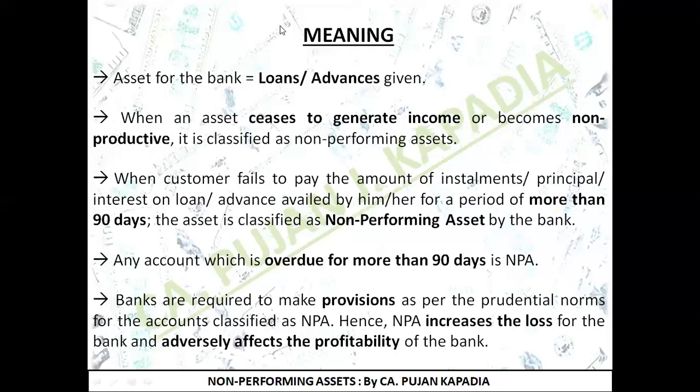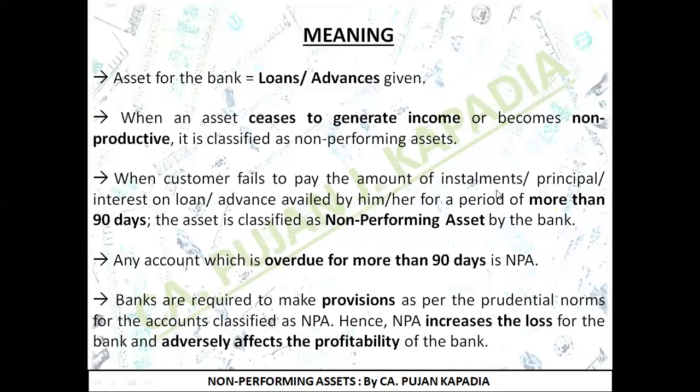In the next slide, we had dealt with the meaning of NPA. If it comes for 2 marks, you are supposed to write this particular slide, under which I had explained when any asset ceases to generate income. That is, generation of income is stopped. I am not receiving any kind of income from that particular asset. I am going to classify it as NPA.